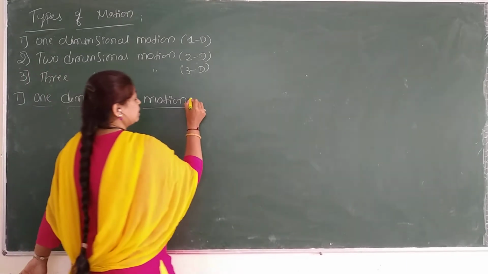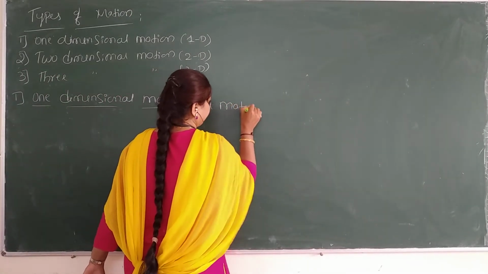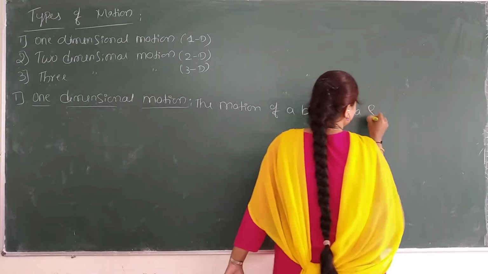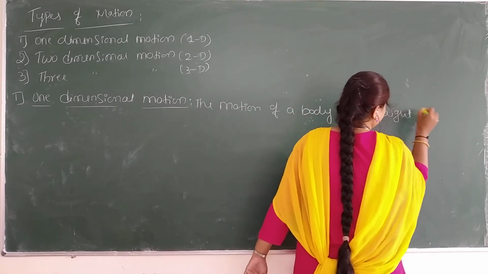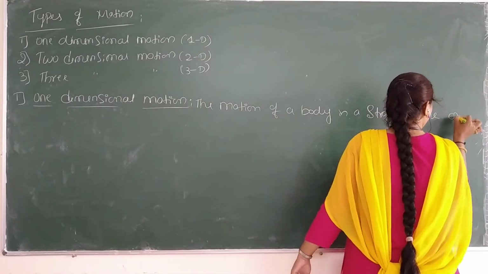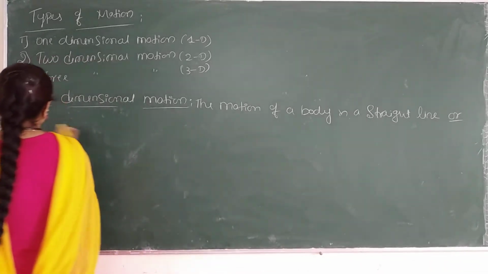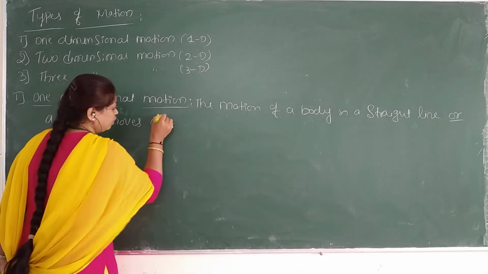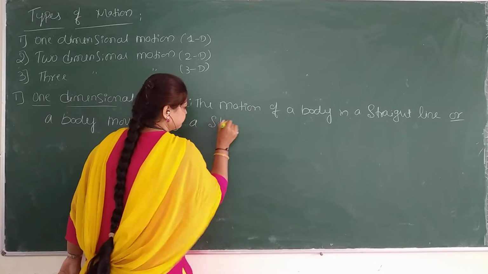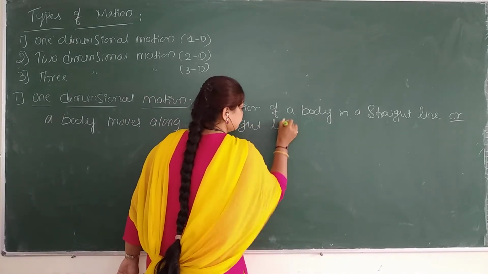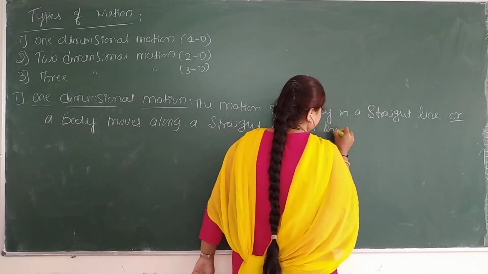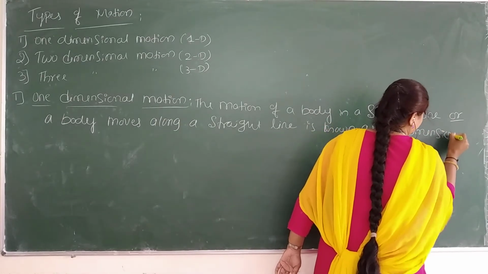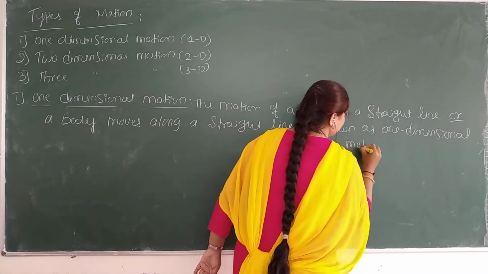That's it. Write down. The motion of a body in a straight line, or one more definition, a body moves along a straight line, is known as one dimensional motion.